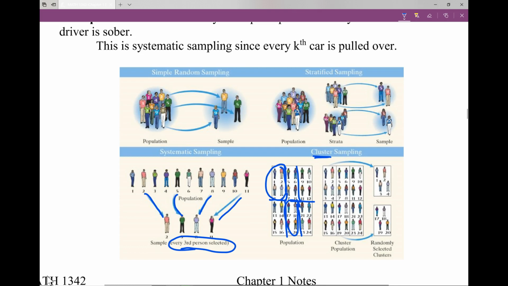So let's say that I take the 1st person, 6th person, and the 11th person. That's basically taking every 5th person, beginning with person number 1. That's a possibility of looking at systematic sampling. So I want you to really look and study these different types of sampling, and then let me know if you have any questions.